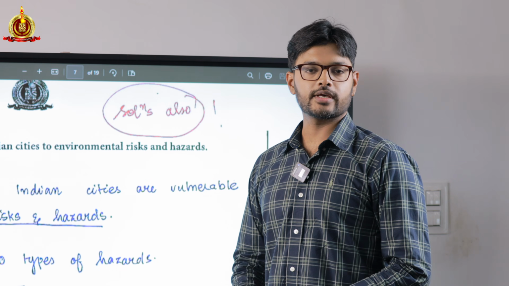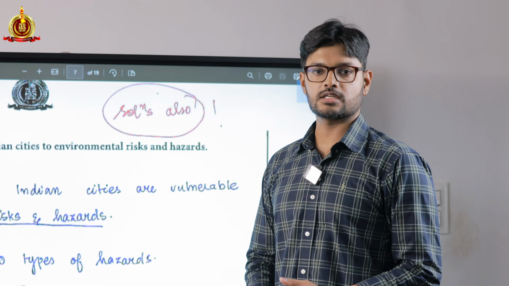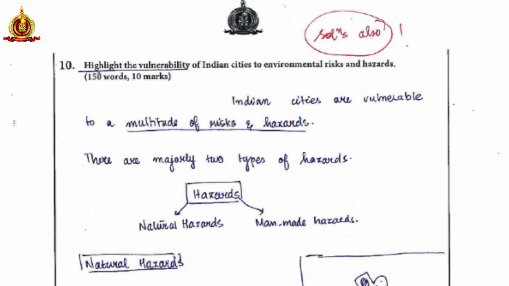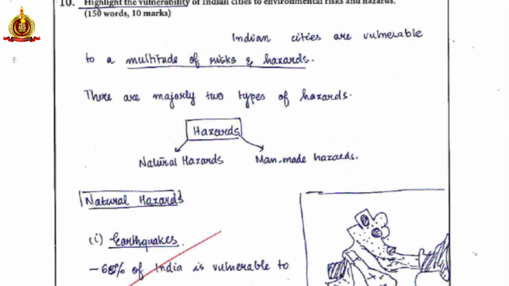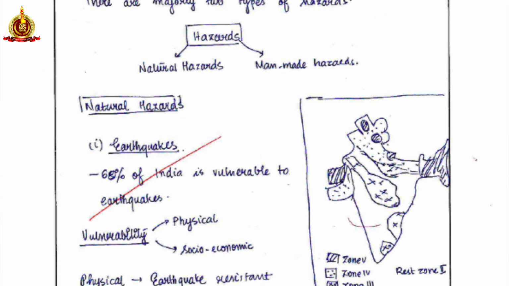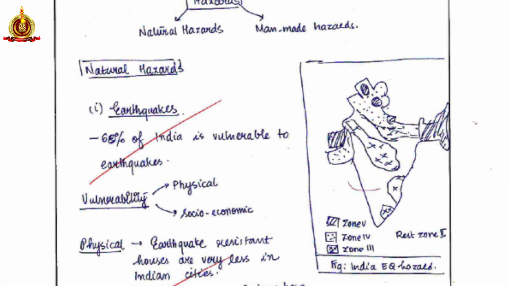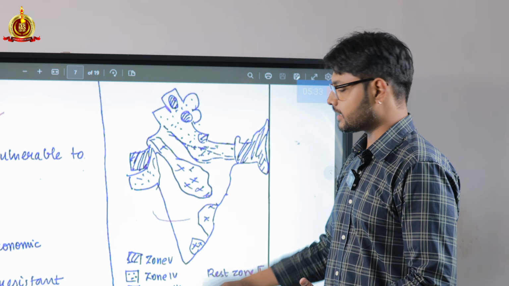We look at a question from GS3, disaster management. The question is, highlight the vulnerability of Indian cities to environmental risks and hazards. Now, the question is highlight the vulnerability. Good. Now, what Fabi has done is she has elaborated upon the different types of hazards, natural, anthropogenic. She has drawn a good map to speak about the different vulnerabilities of the regions that there are in India.